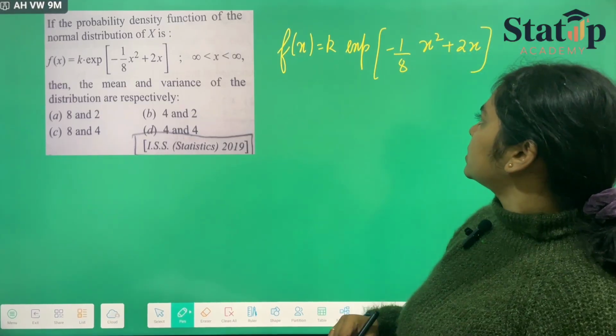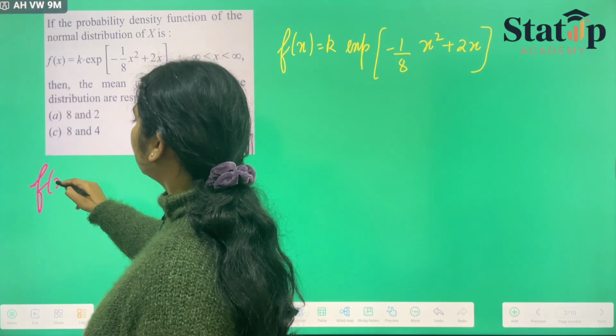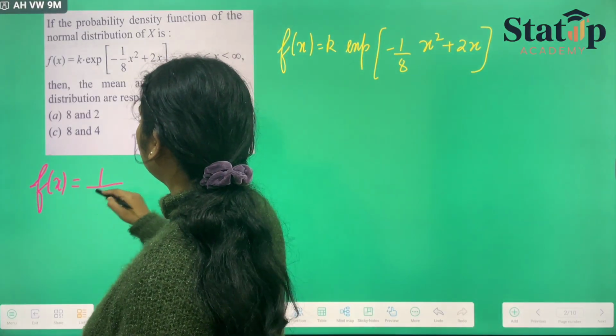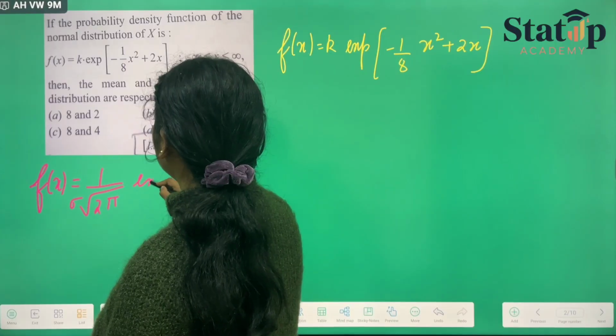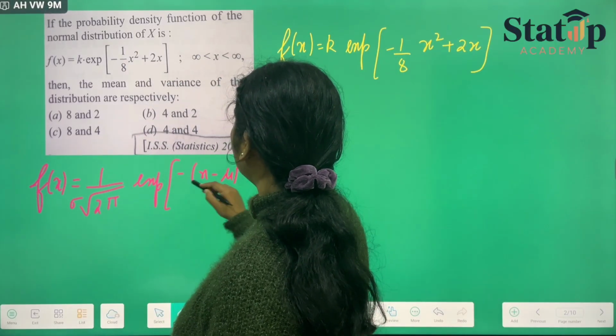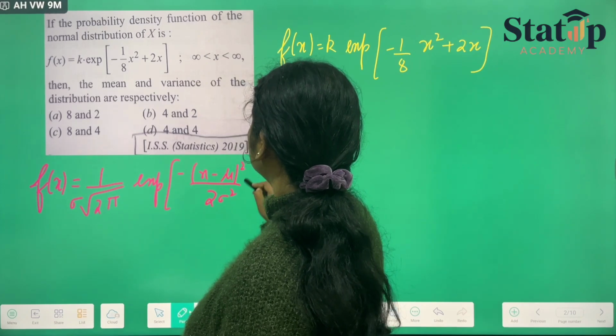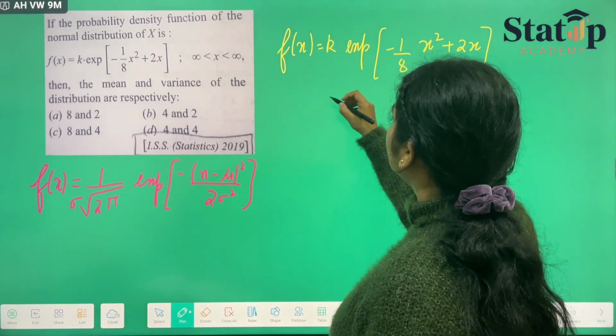Now we know that our PDF of normal distribution is 1 upon root 2 pi sigma exponential minus (x minus mu) square upon 2 sigma square. If we have to convert this into this, let us convert it.